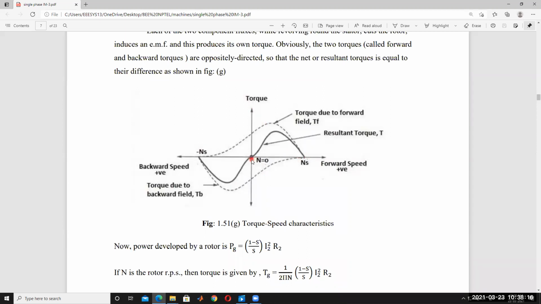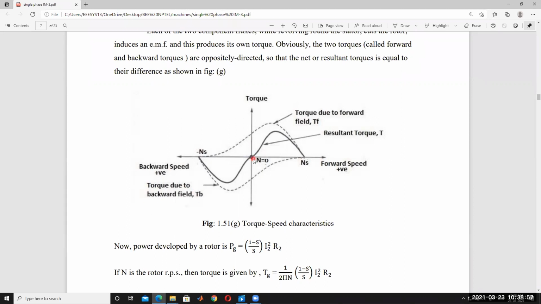At the time of starting, the speed is 0, that is why the torque is 0. The torque slowly increases; this is called the resultant torque. This is the torque due to the forward field, and this is the torque due to the backward field. At this point the resultant torque is 0, because the backward torque is equal to the forward torque.